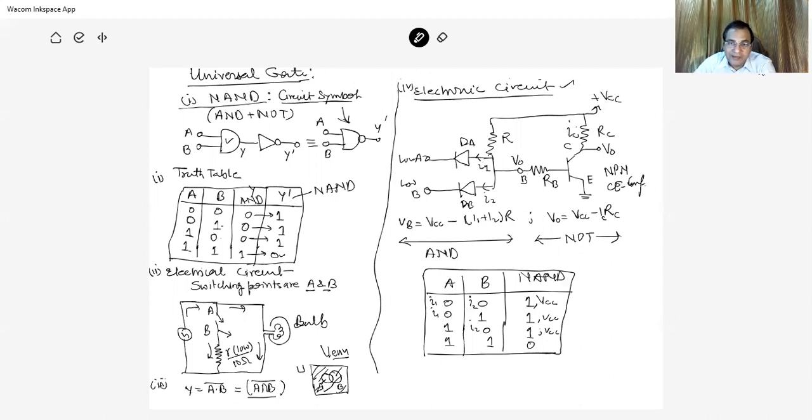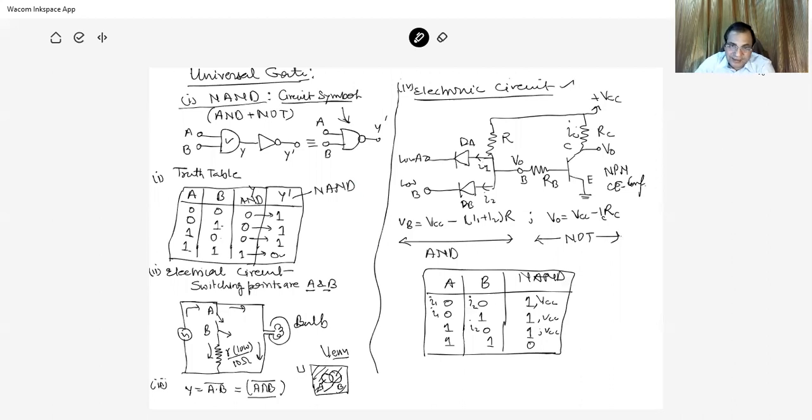Combining these two parts, as we have discussed, AND with NOT gives the NAND gate. What we find in this case is that there are currents I1 and I2 because of the forward bias, so the potential drop is 0, V0 is 0, and so the output is high. Similarly, if either of them is forward biased, the input is 0 and the output is high.